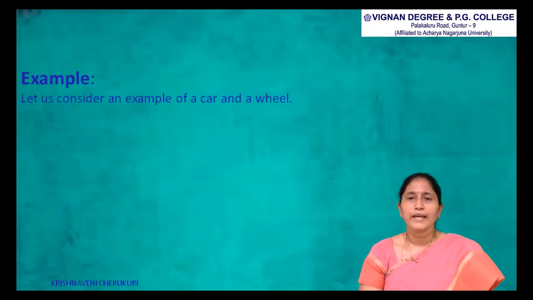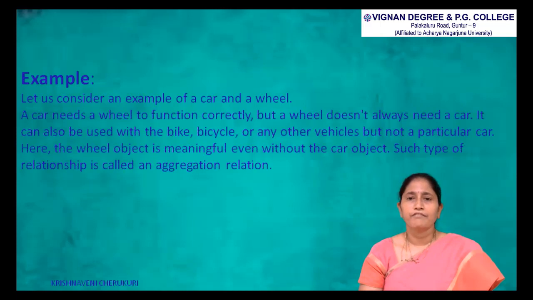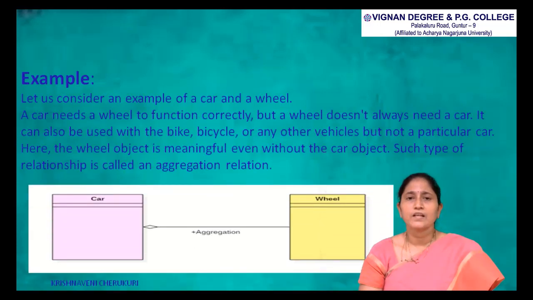Then coming to an example. Let's consider one example, a car and a wheel. A car needs a wheel to function correctly, but a wheel does not always need a car. It can also be used with a bike, bicycle or any other vehicle, not a particular car. Here, the wheel object is meaningful even without the car object. Such a type of relationship is called an aggregation relationship.